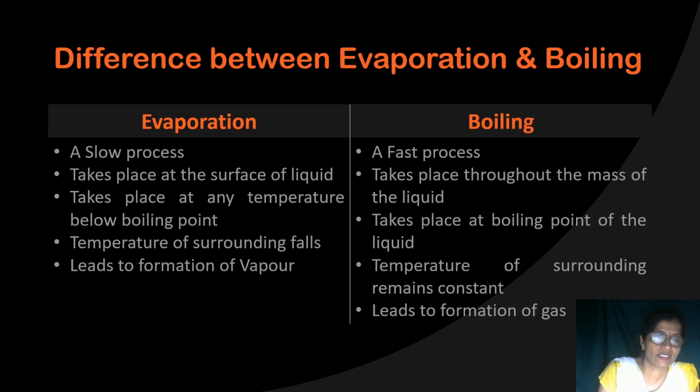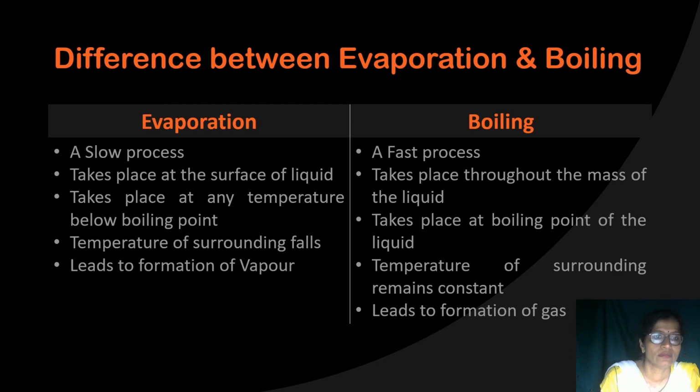Now next is that evaporation is a very slow process. I said to you, it will take too much time to evaporate 1 liter of water. But boiling is a very fast process. It will not take too much time. If you want to boil 1 liter of water on the gas burner, you will observe that it will boil quickly compared to evaporation.